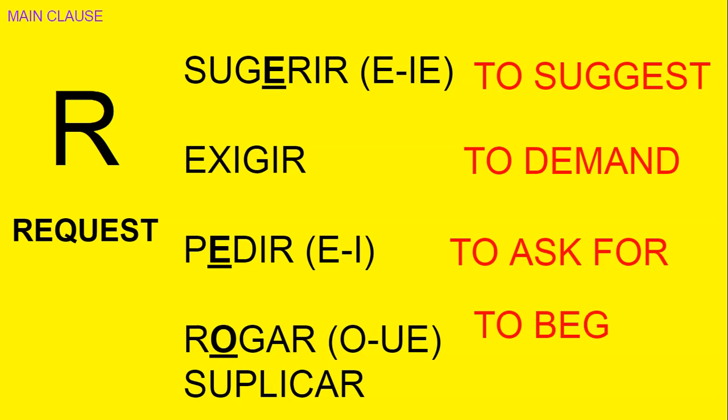Like, oh, please give me a bite of your sandwich. But suplicar is to beg to God. Like, I beg that COVID passes our town, that we don't have it. Or I beg to God that I still have a job in a month. So you're begging, but it's to a higher level. It's to God.